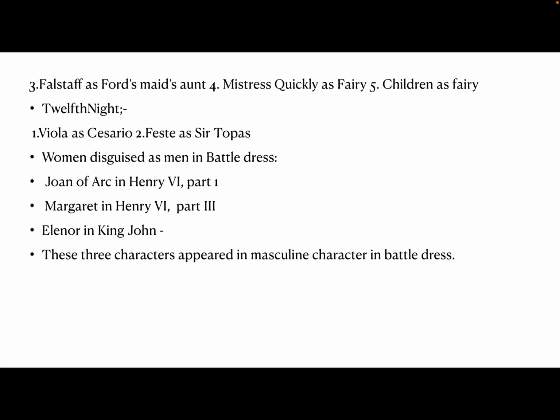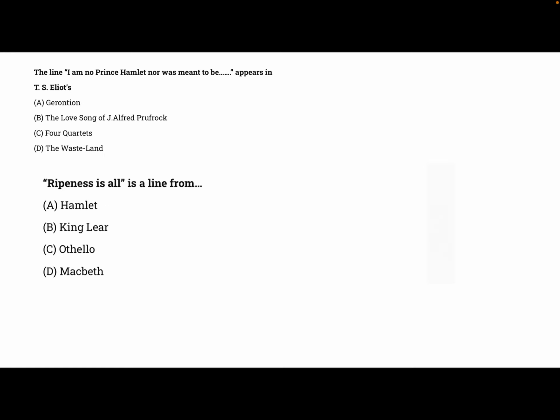Now I will put some questions, and I will tell you the answers in the next video. So by that time, all of you try to find the answers to these questions. The first question is: the line "I am no Prince Hamlet, nor was meant to be" appears in T.S. Eliot. We know that T.S. Eliot has written very important critical works, and one of the critical works which is very famous, like Hamlet and His Problems, is where he has said that Hamlet is an artistic failure.